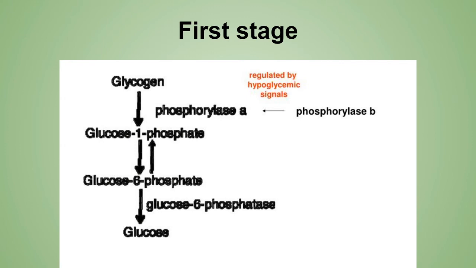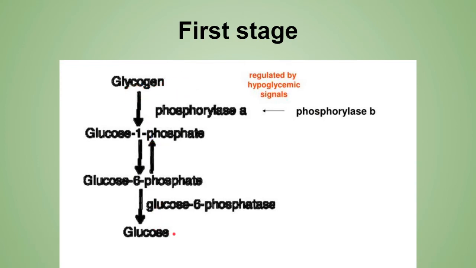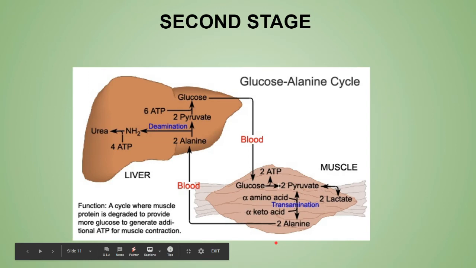Now in stage 1, what happens is, during the fasting, at first the blood glucose level is basically maintained by the hepatic glycogenolysis. Glycogen is basically converted into the glucose. The glycogen stores are sufficient for about 18 to 24 hours only, and the primary requirement for glucose is to meet the demands of, first of all, the brain, so that you don't get unconscious and then go to coma or death. Now the next stage is about the gluconeogenesis.